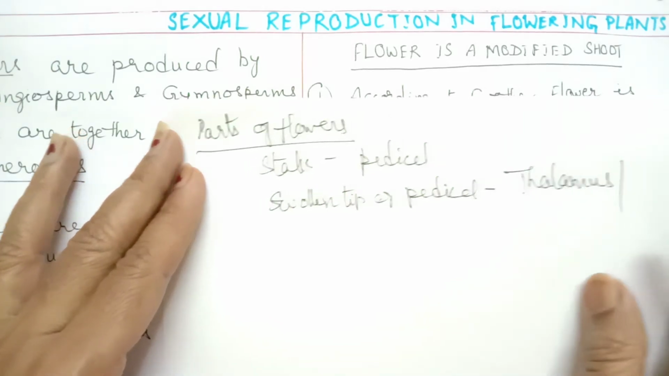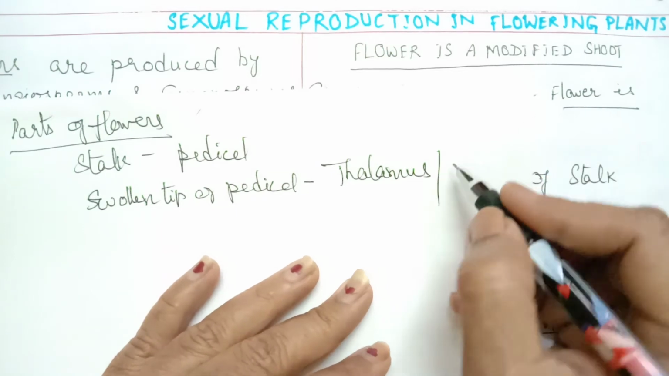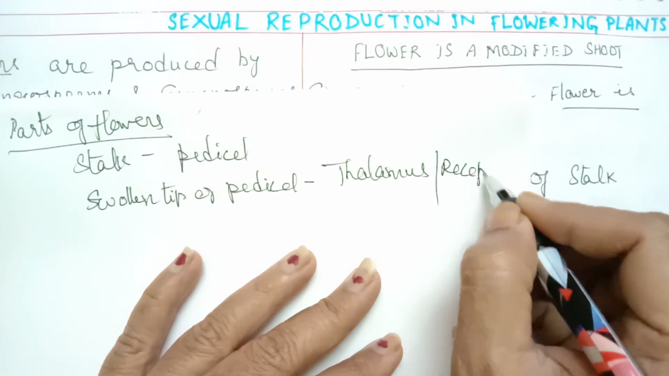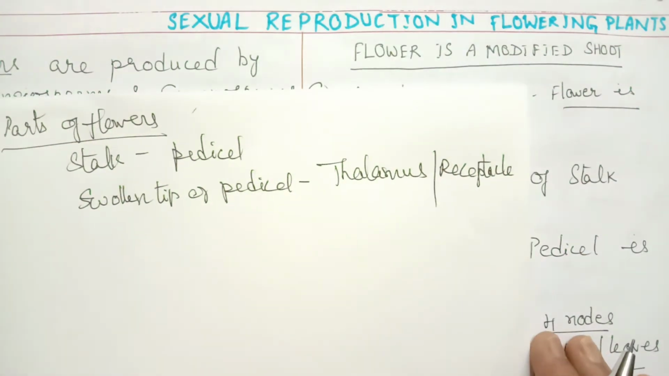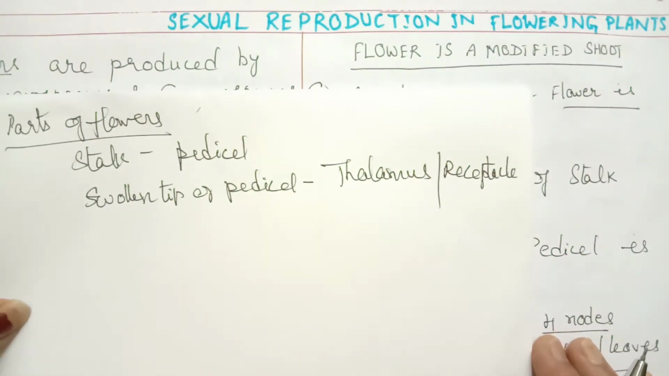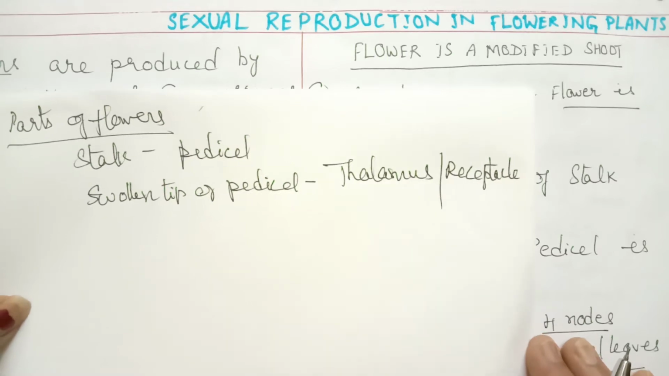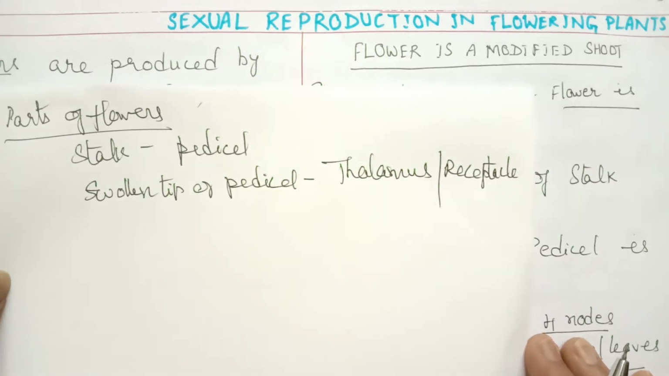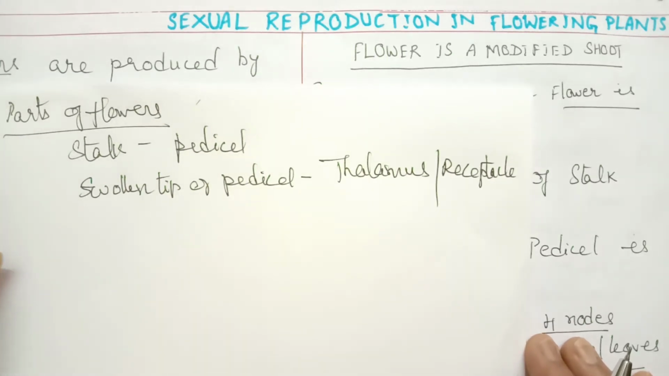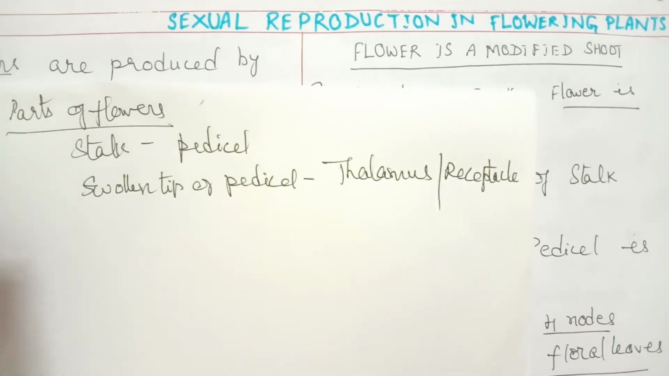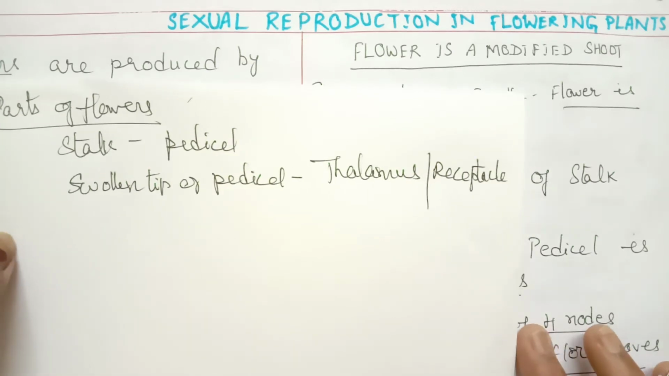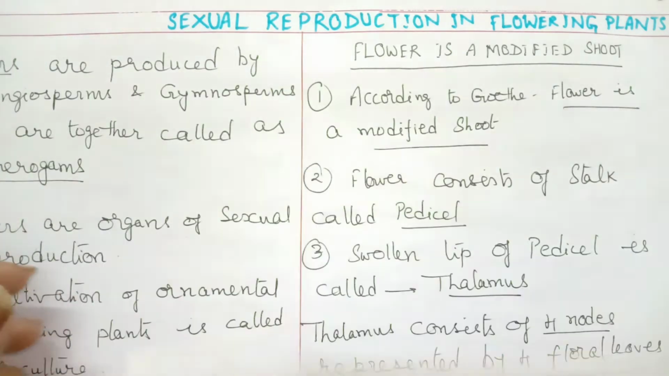Thalamus, or it is also called as receptacle. And this thalamus or receptacle consists of all the four floral parts like calyx, corolla, androecium and gynoecium. We divide calyx and corolla as non-essential organs and androecium and gynoecium as essential organs. So now let us see the other features of flower.